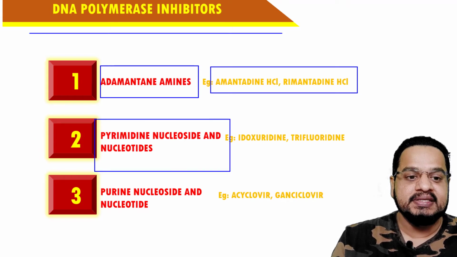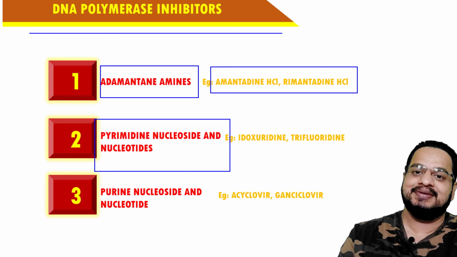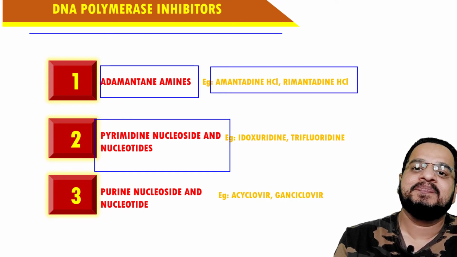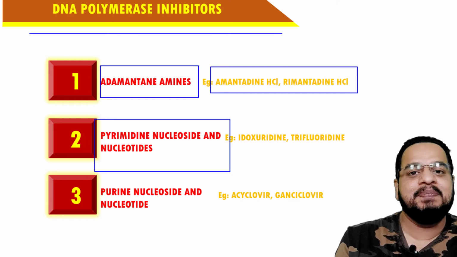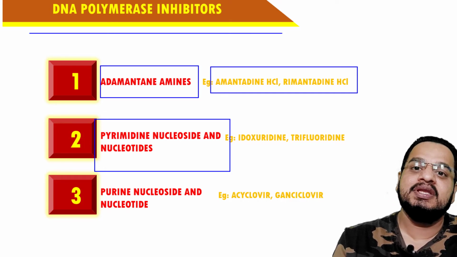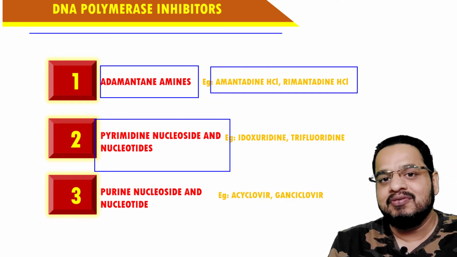The second one is the pyrimidine nucleoside and nucleotide. Pyrimidine bases, I just explained you all these things. So purine bases and pyrimidine bases. Understand? These bases form the nucleoside with the sugar and nucleotide with the sugar and phosphate.